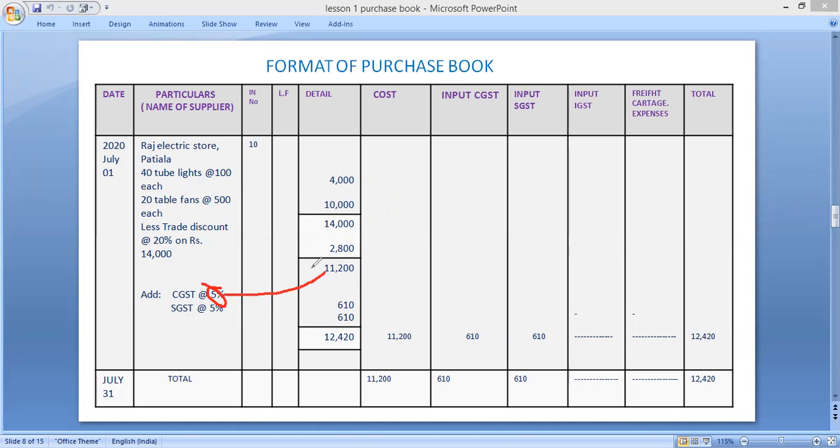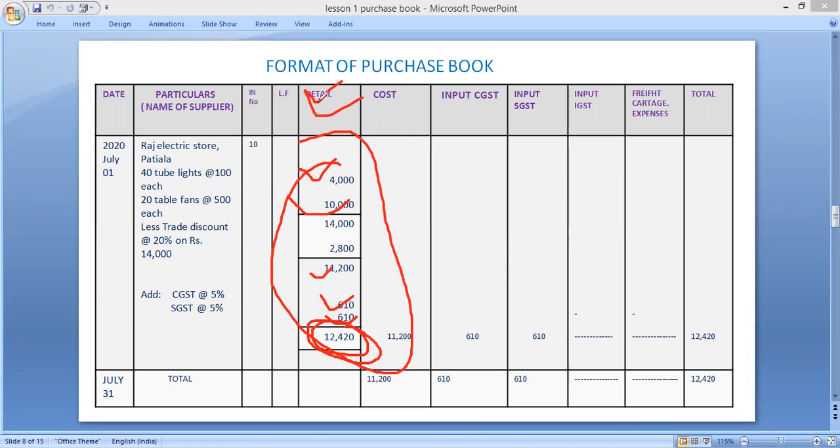That amount, 11,200. Now 11,200 into 5% will be 560. Same rate, 560. Then the total amount you have to write at last, 11,200 plus 610 plus 610, that is 12,420.